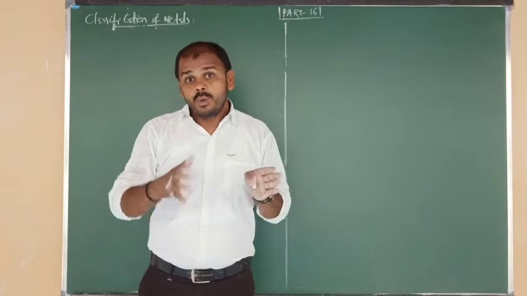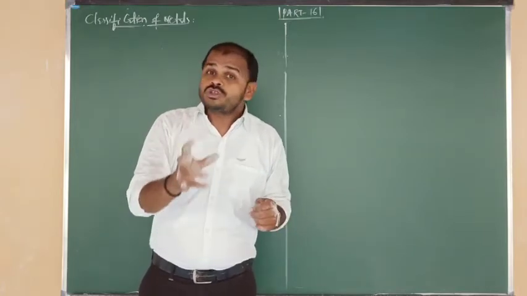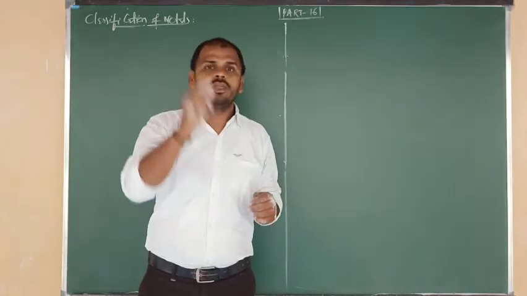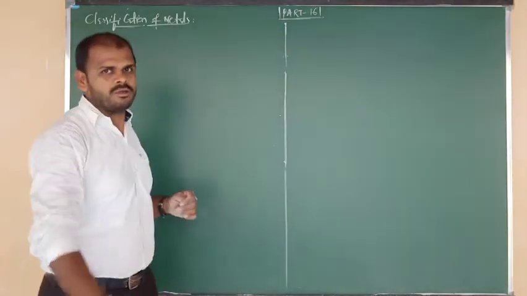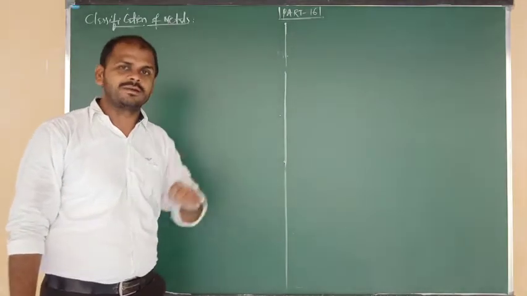So once again, what is the most abundant element in the earth's crust? Oxygen. Most abundant metal in the earth's crust? Aluminium. In the metal category, aluminium. In the element category, oxygen is the first element in the earth's crust.